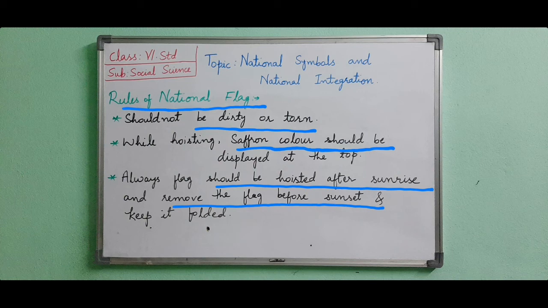That means at the time of the death of great personalities, when we are hoisting the flag, it should be at half of the height. Next point, while walking, the flag should be held in the right hand. We should hold the flag in the right hand, and the flag should not touch the ground at any moment. These are the rules we have to follow while hoisting our national flag.